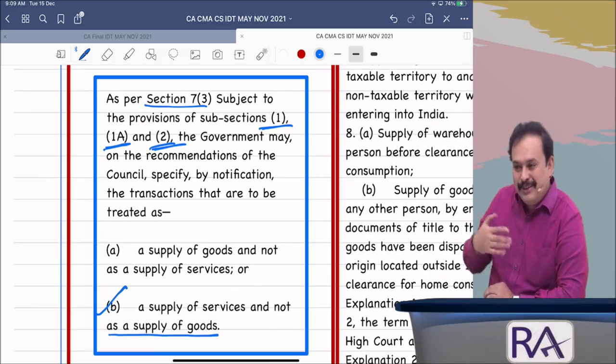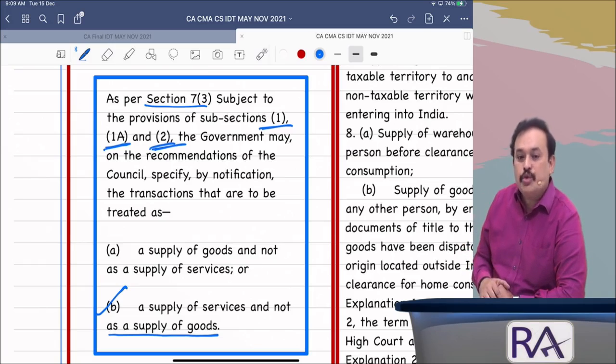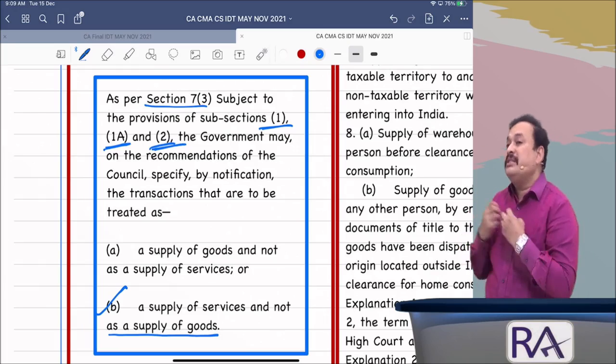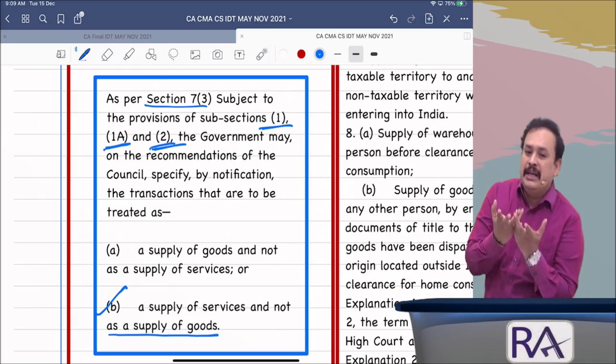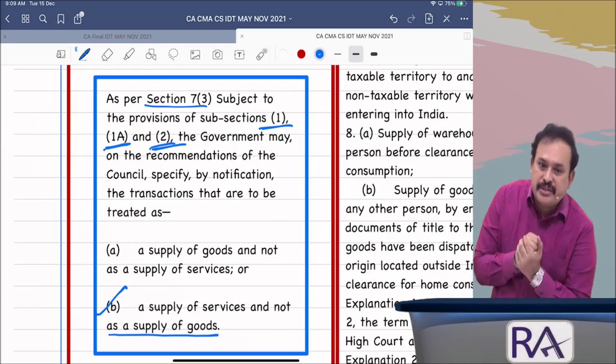Now further I am bringing to your notice some of the advanced concepts under the chapter called scope of supply, like goods supplied on sale or approval basis is a supply, or goods supplied by me to my buyer, quantity 1000 liters.